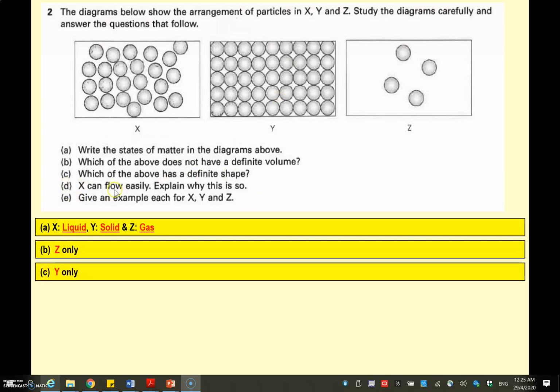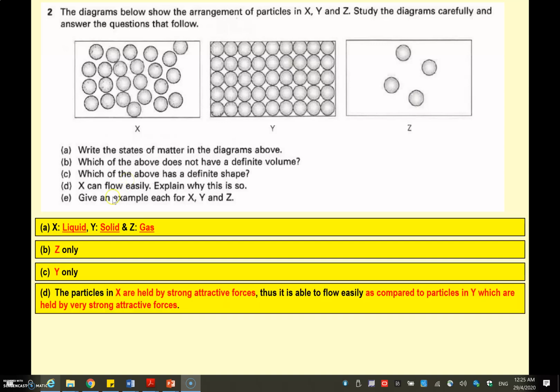Question D, X can flow easily. When they mention something that can flow easily, you're looking at a liquid. So that will be X, because liquids are held by not very strong attractive forces.